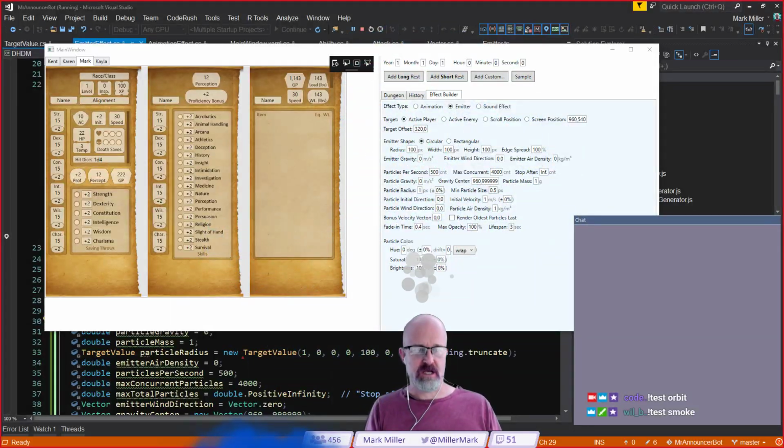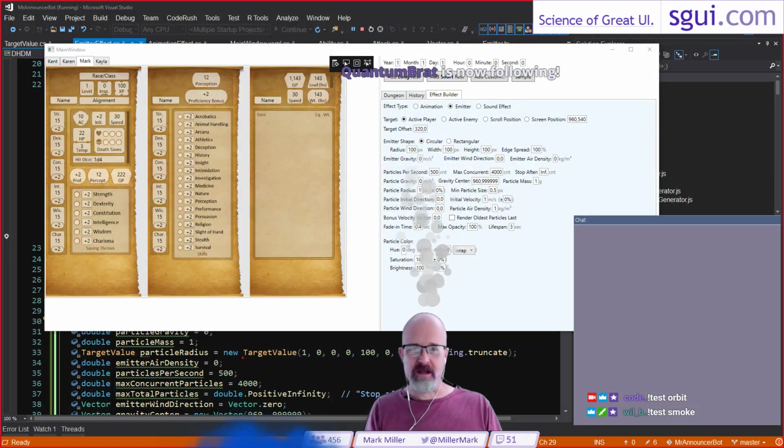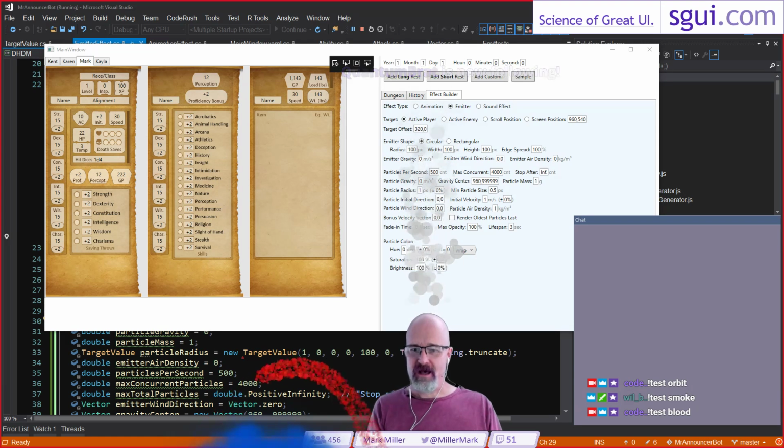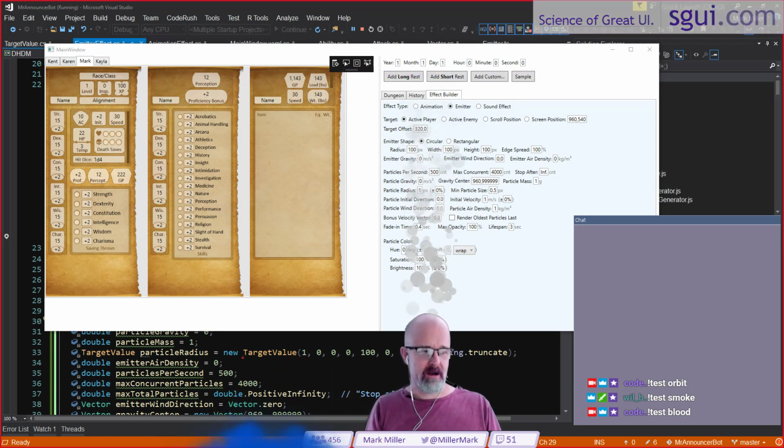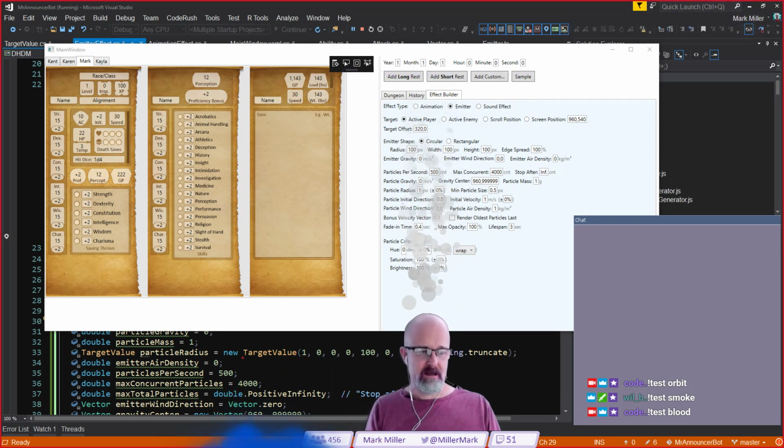I'm just typing this in the chat room. Oh, Will overrode me and went to test smoke right there. Oh, we should do the test blood. Let's look at that, that's super fun. That is also from the emitter right there. So test blood is looking like that. Anyway, fun stuff.